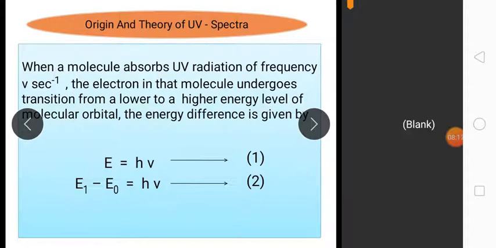Now the next topic is origin and theory of UV spectra. When a molecule absorbs UV radiation of a particular frequency, the electrons in that molecule undergo transition from lower to higher energy levels in the molecular orbital, and the energy difference we can show mathematically. A simple way to say it: when a molecule absorbs UV light, it goes from a lower energy state to a higher energy state, and we can represent this mathematically with equations 1 and 2.